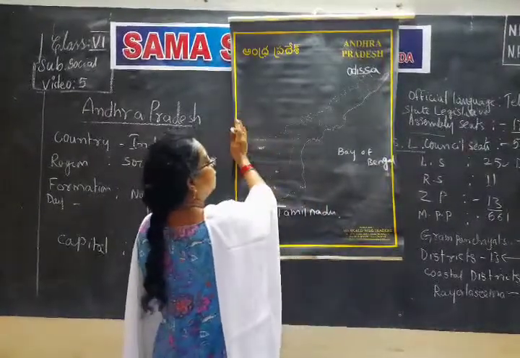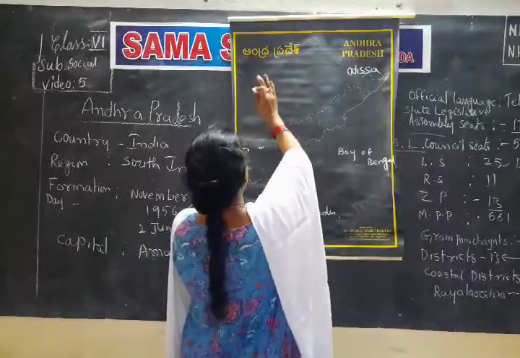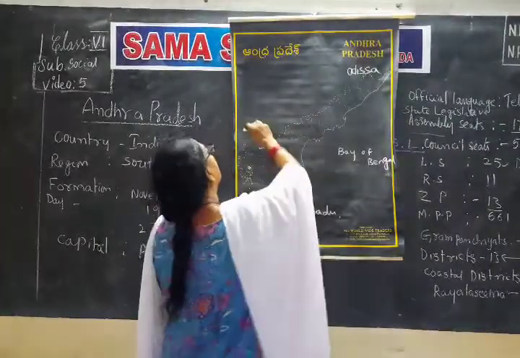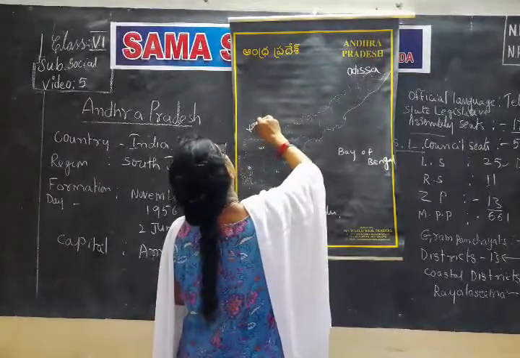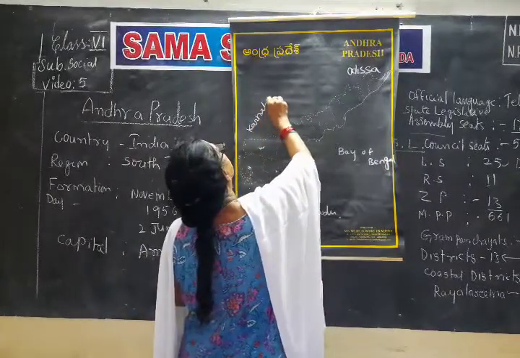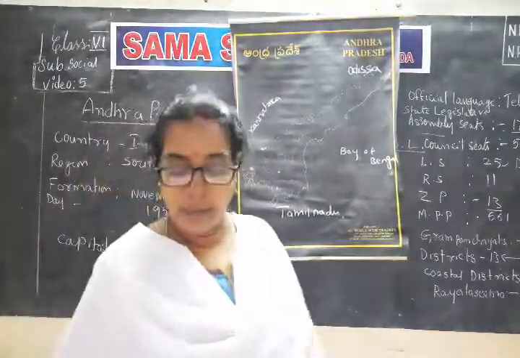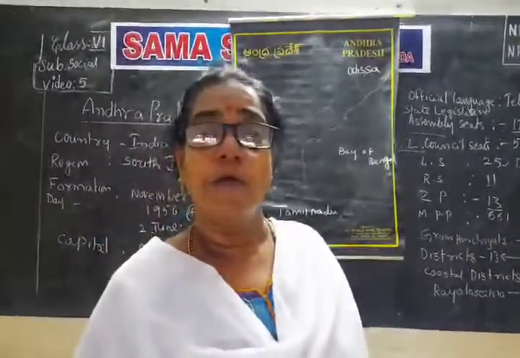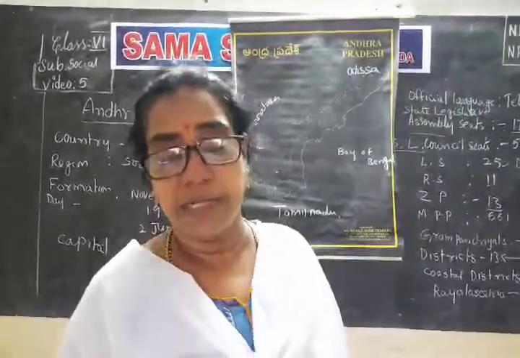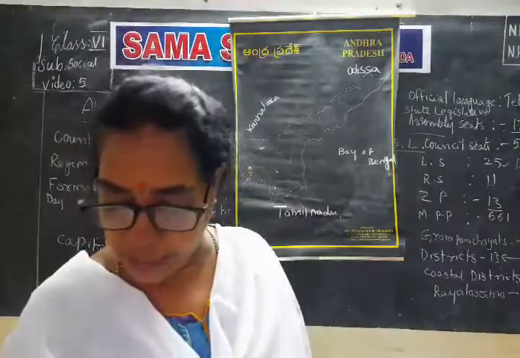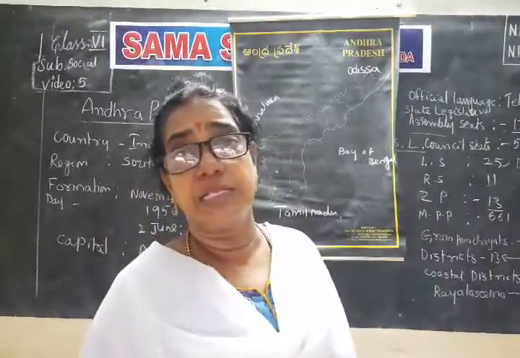Then the west side. What is there on the west side? Karnataka is there. Again I am telling, north side of Andhra Pradesh, Odisha is there. South side, Tamil Nadu is there. Why is it called Tamil Nadu?